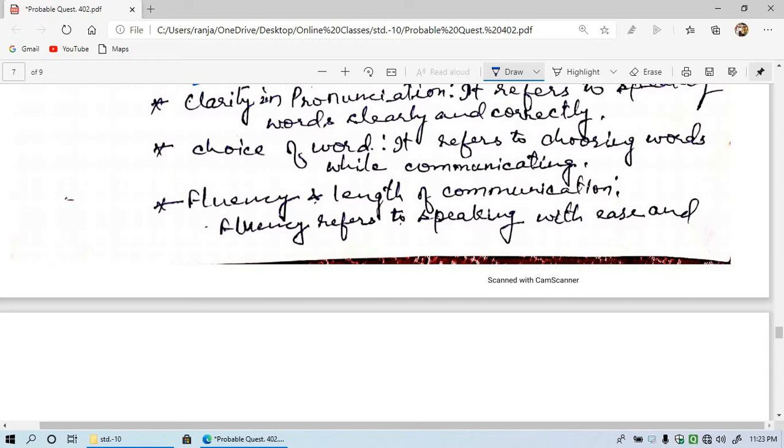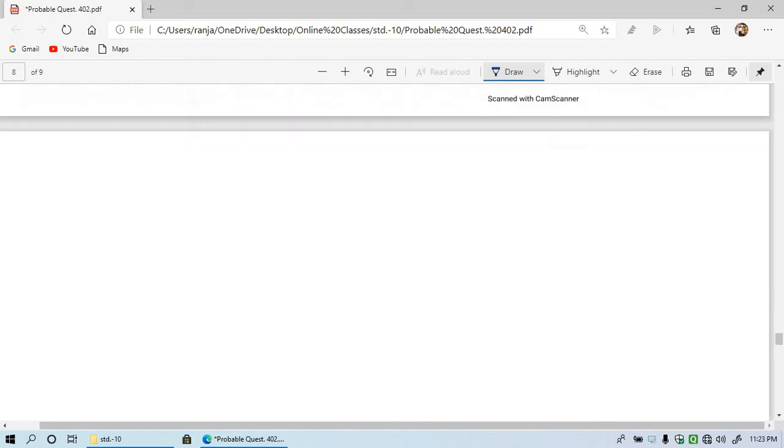So fluency is the thing by which we can speak with ease, means comfortably we can talk to anyone if we are fluent in our language. Suppose you are fluent in English, you can talk with your friends and your teachers fluently, then it is called effective communication for you.